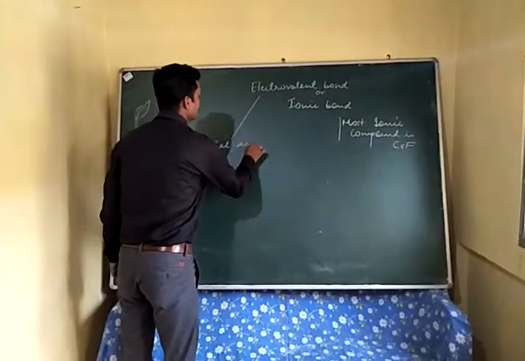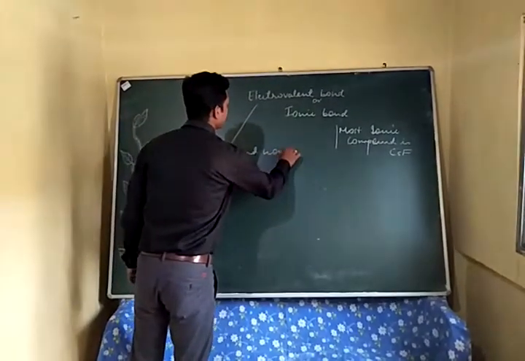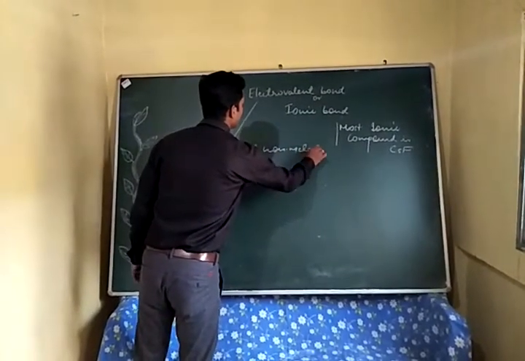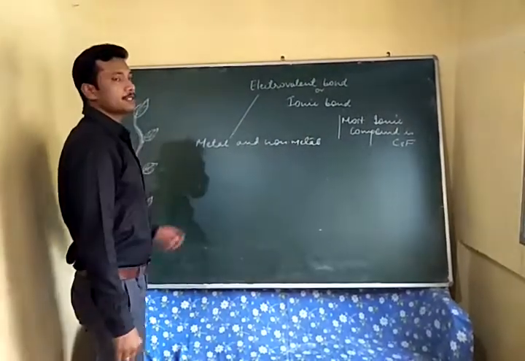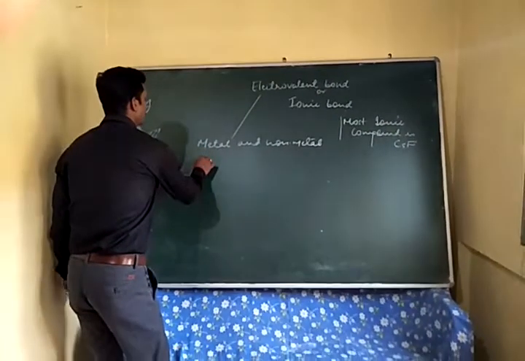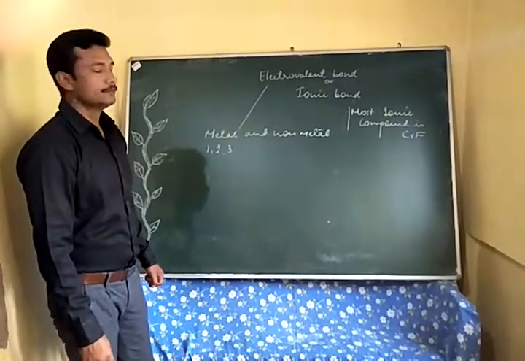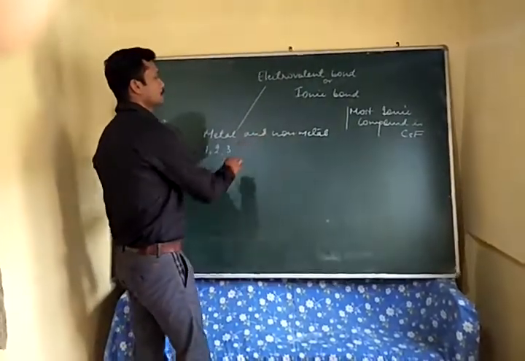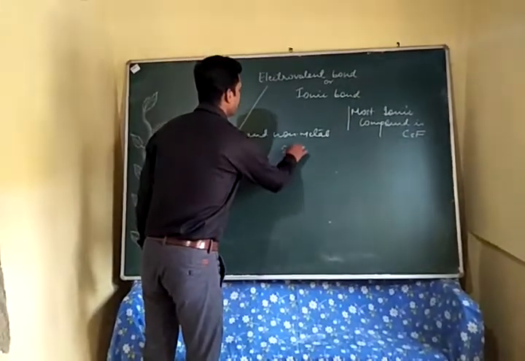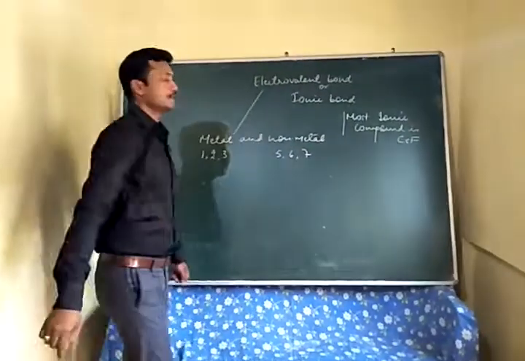Metal and non-metal. We know metals are the elements with 1, 2 and 3 valence electrons, and non-metals are the elements with 5, 6, 7 as the valence electrons.